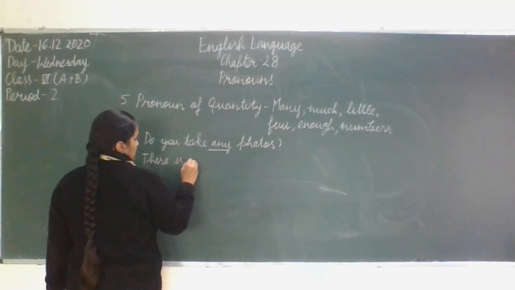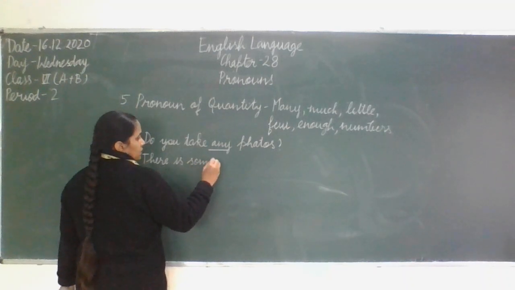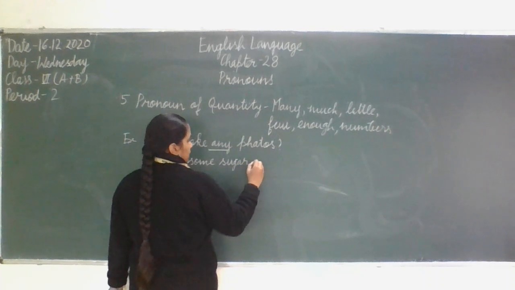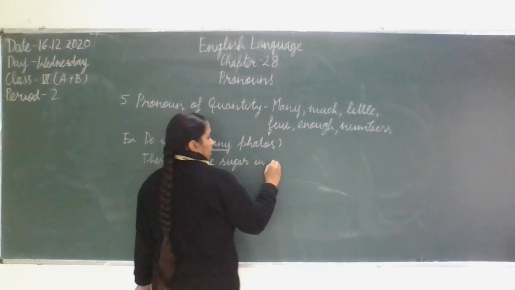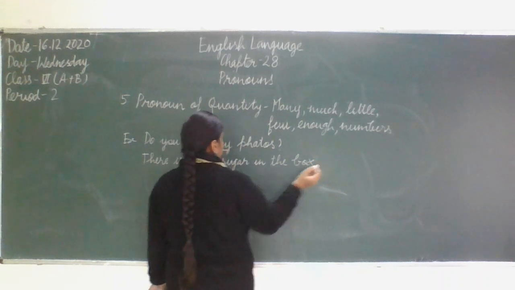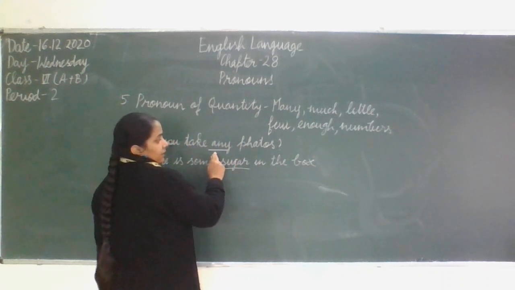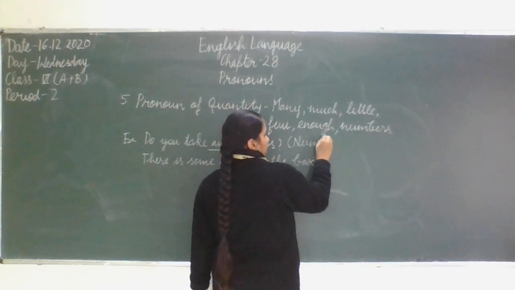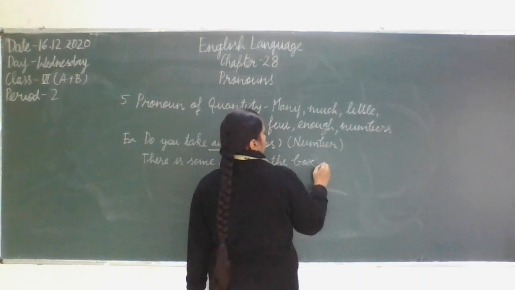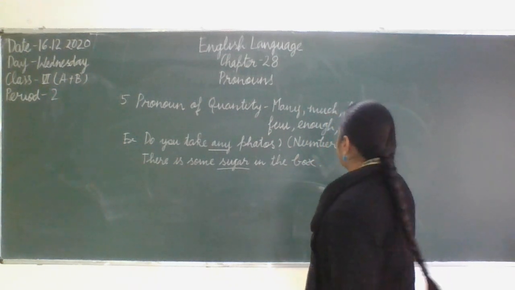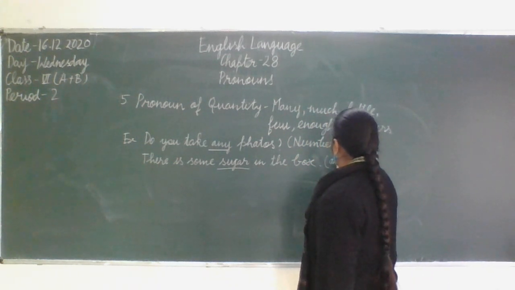There is some sugar in the box. Sugar. Here, this any represents number and sugar represents amount.